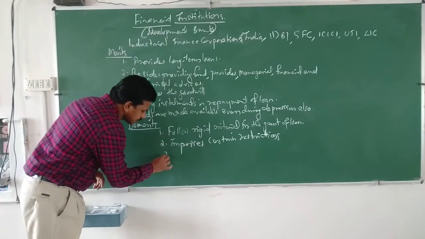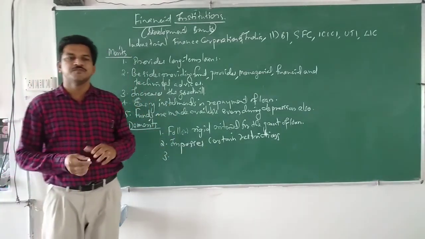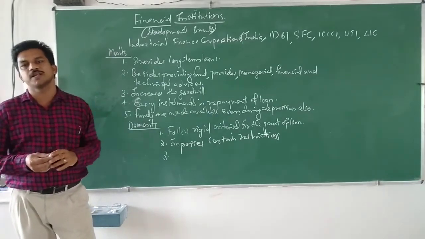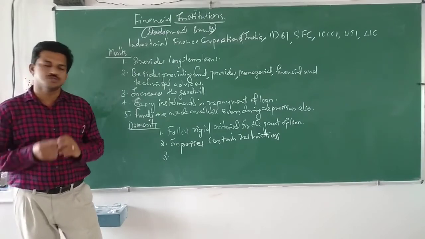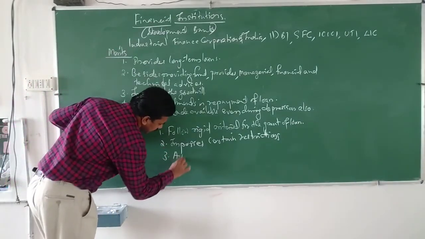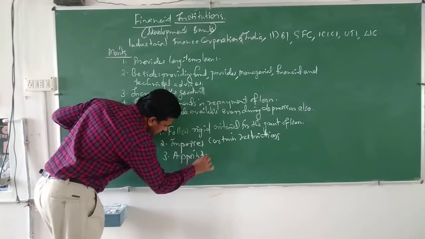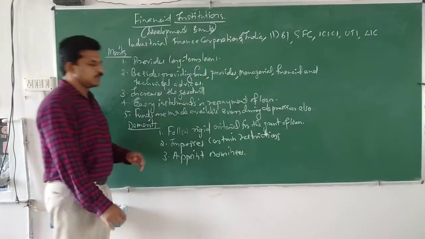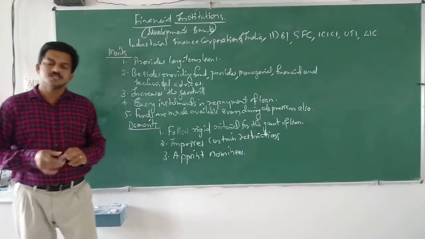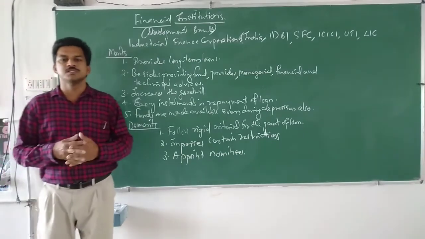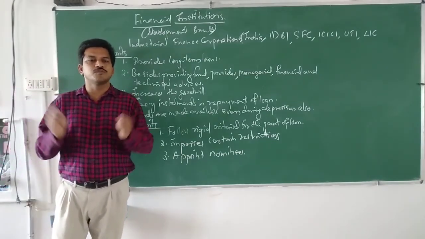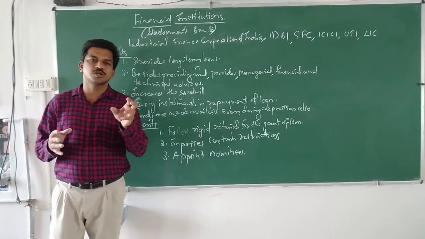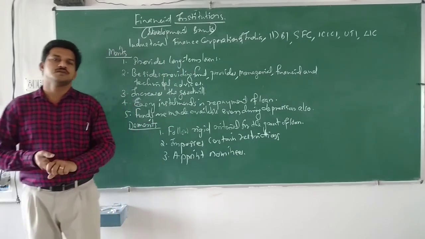Okay. Then next we can see the third point. Financial institutions may have their own nominees on the board of directors of the business. That means financial institutions sometimes appoint their nominees as one of the board of directors in the business organization which has taken a loan from developmental banks.